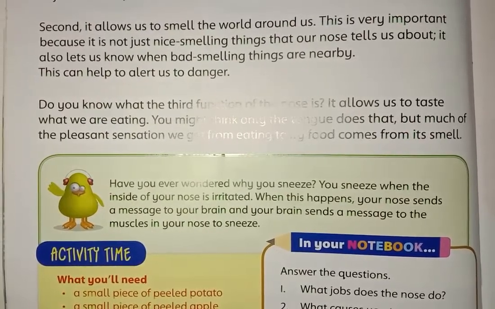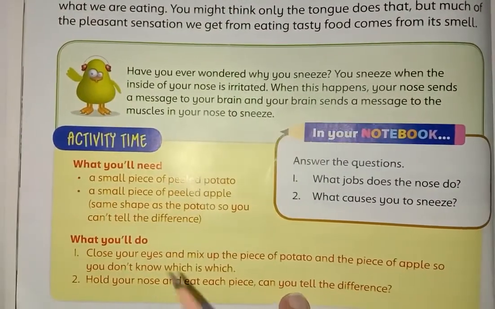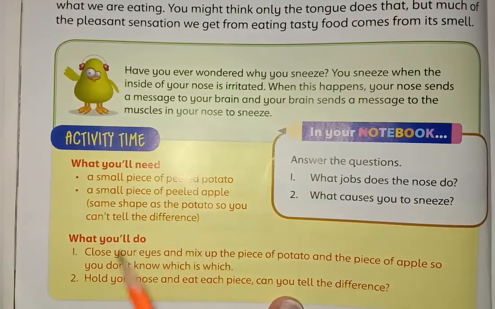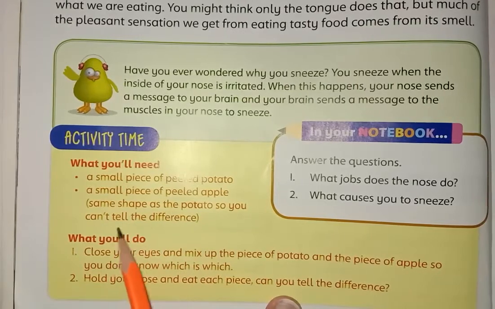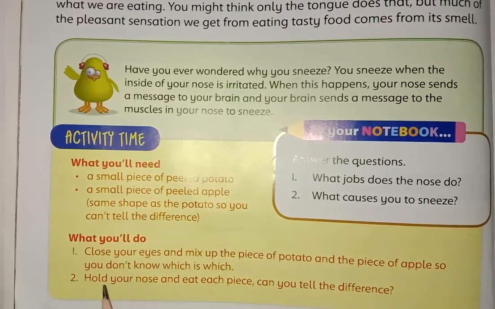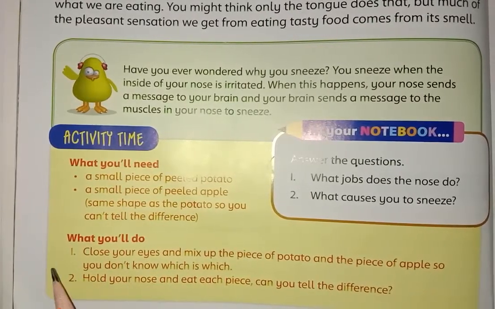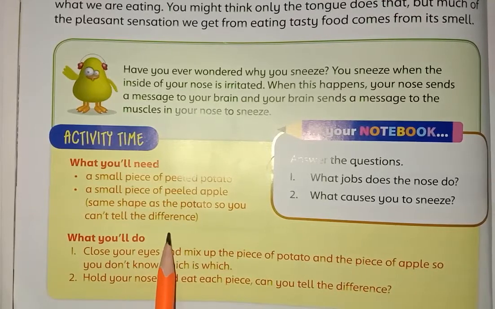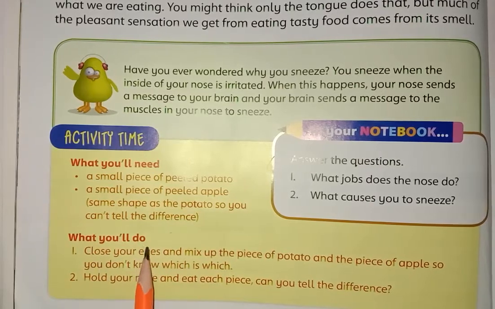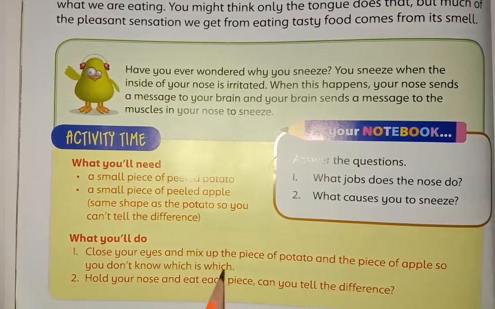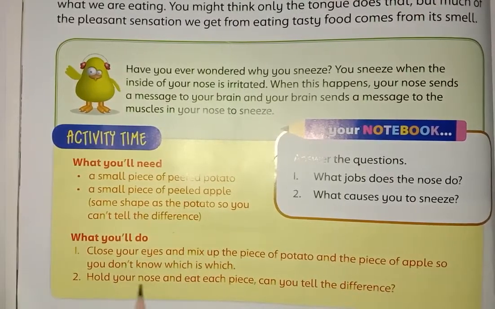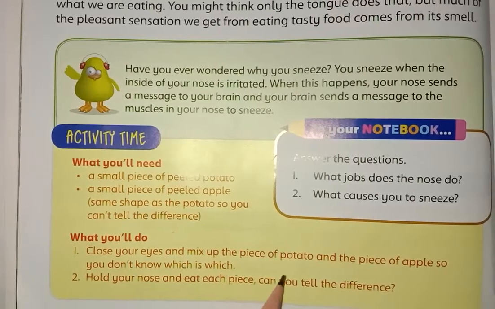Okay, next is what you will need: a small piece of peeled potato, a small piece of peeled apple, the same shape as the potato, so you can't tell the difference. If you have a potato and an apple cut in the same size and the same shape, you can't tell which piece is potato and which piece is apple. What we have to do: close your eyes and mix up the pieces of potato and apple, so you don't know which is which. Hold your nose and eat each piece. Can you tell the difference?